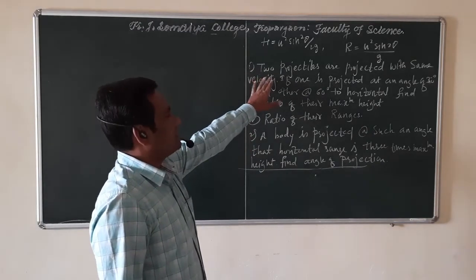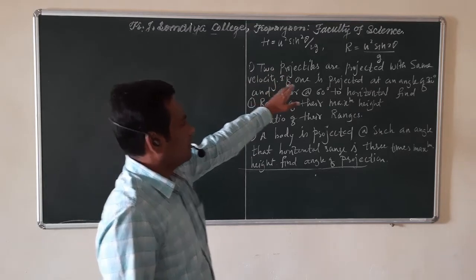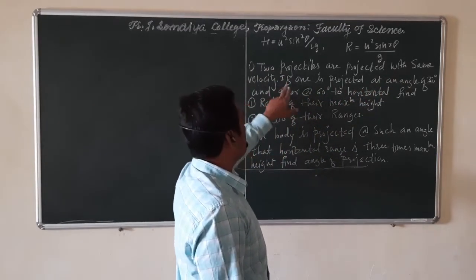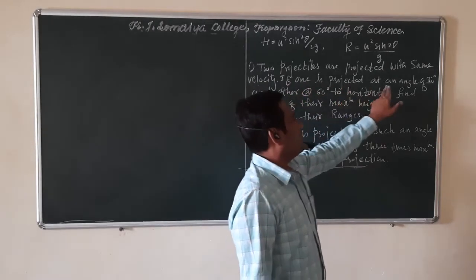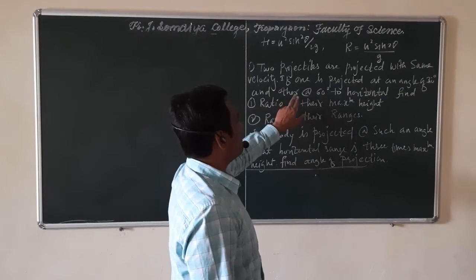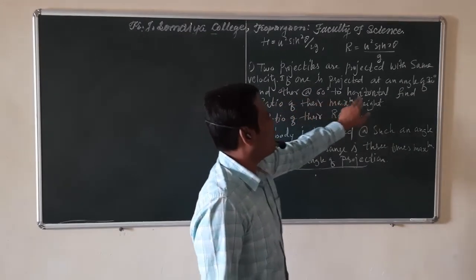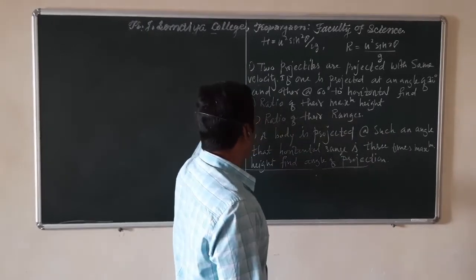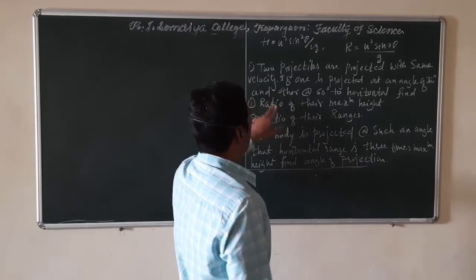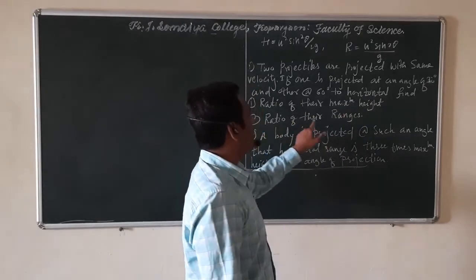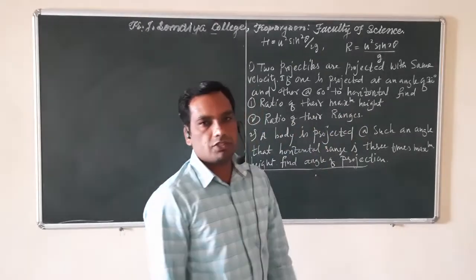Two projectiles are projected with the same initial velocity. If one is projected at an angle of 30 degrees and the other at 60 degrees to the horizontal, find the ratio of their maximum heights, and second, the ratio of their ranges. This is our first problem.